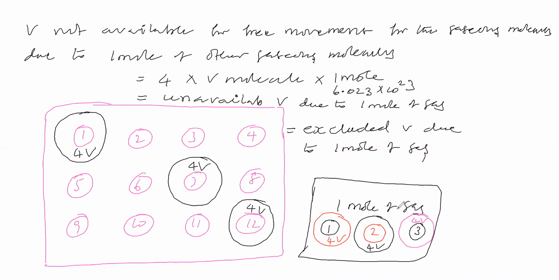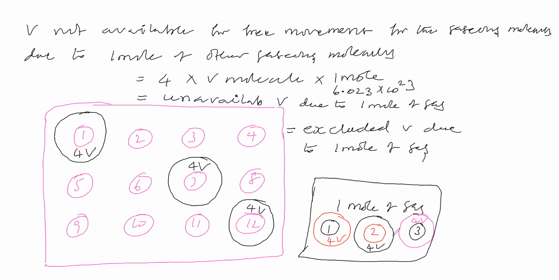Each molecule provides 4V volume not available for free movement. Due to gaseous molecule 1, this much volume is not available for free movement for all the other gaseous molecules. Then due to gaseous molecule 2, 4V volume is not available for free movement for all the other gaseous molecules.